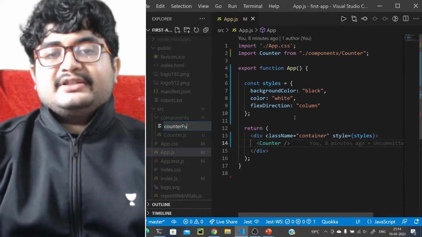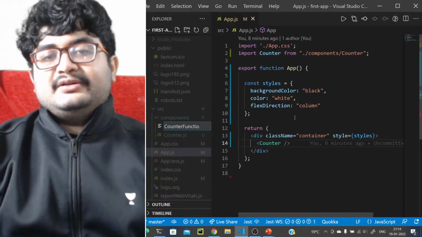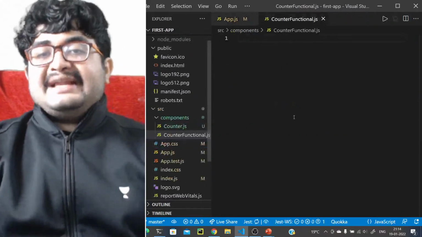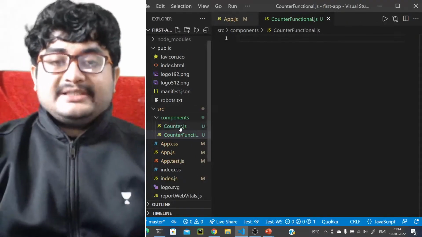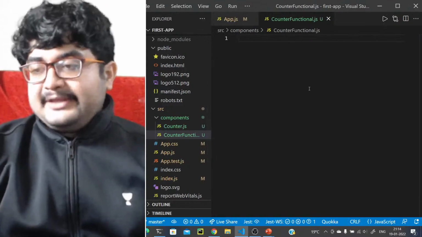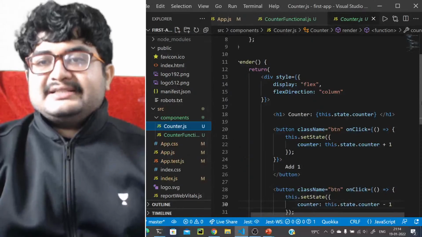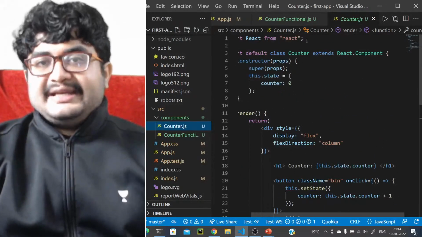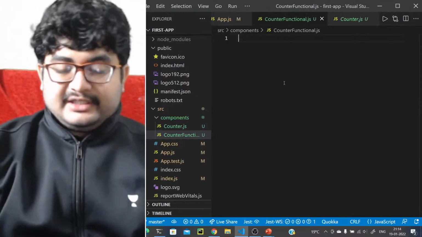So let's call it counter functional. I'm not spending much time on the class based declaration, because we will not be using class based declaration that much. That is just for your understanding of how a state is defined, but we'll be spending more time with functional components.